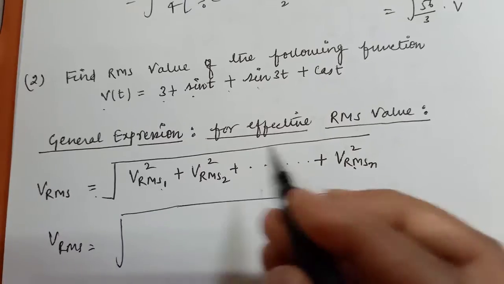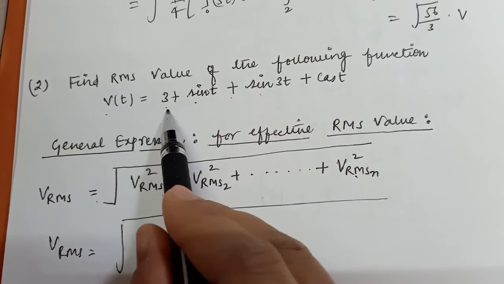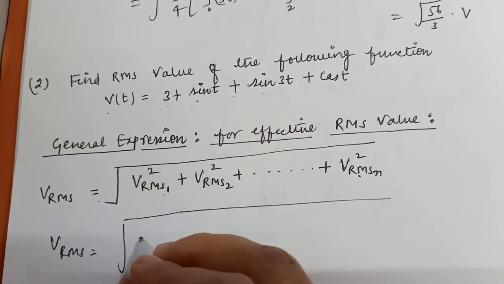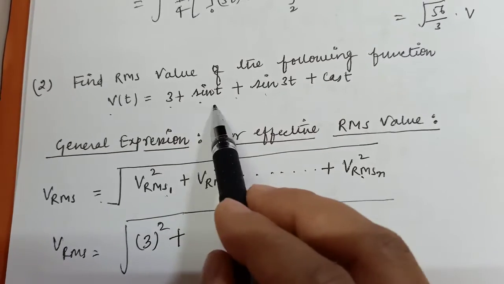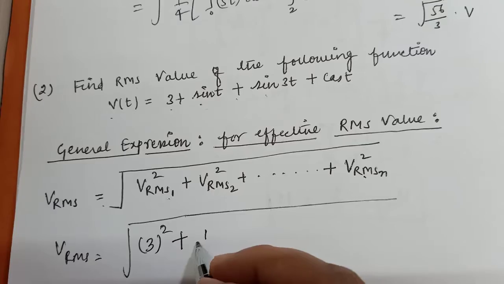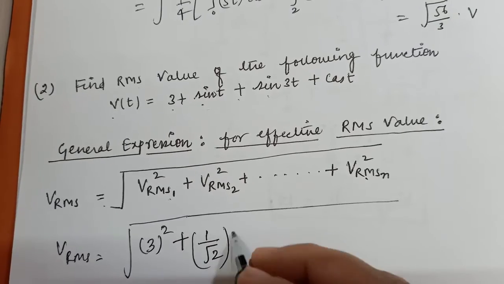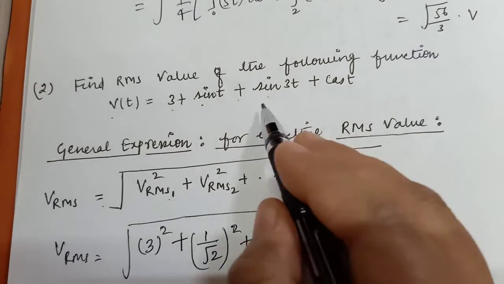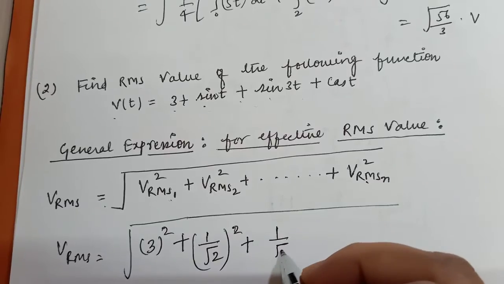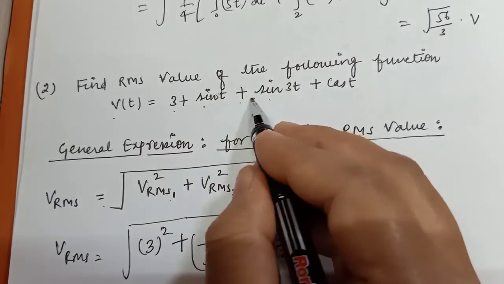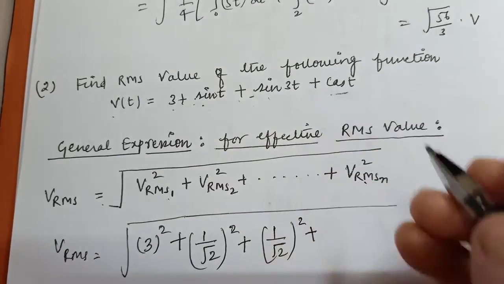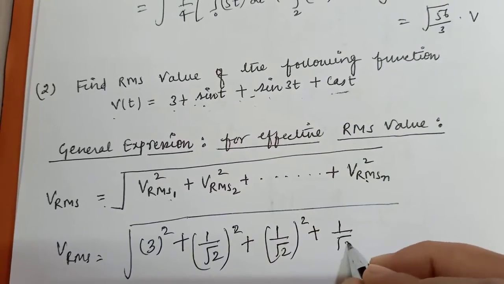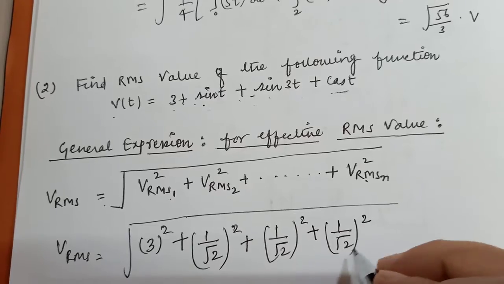So for this question your Vrms will be under root. This is your constant value, and the RMS value for a constant value is the constant only, so 3 square, plus the RMS value of a sine wave, which is 1 upon root 2, square, plus again a sine wave, Vm by root 2, where Vm is 1, the amplitude is 1 here, square, plus this is also a sinusoidal wave, so 1 upon root 2 square, Vm by root 2.